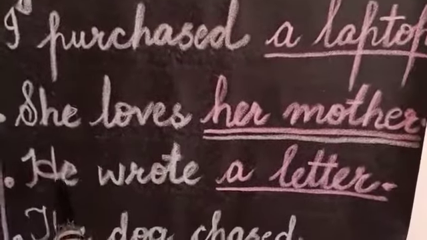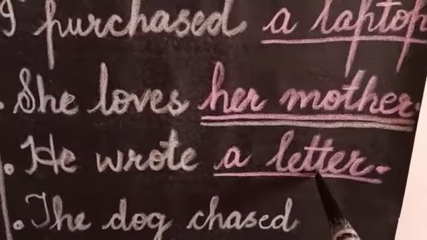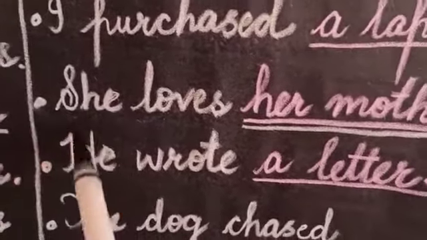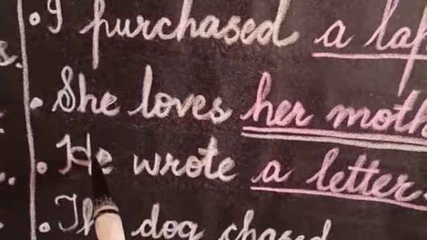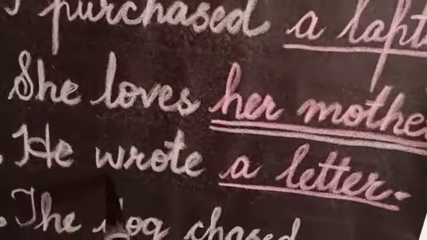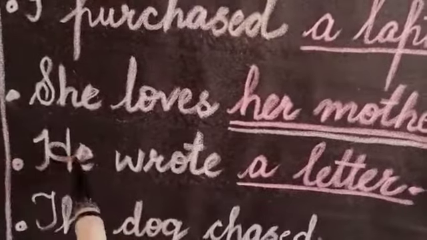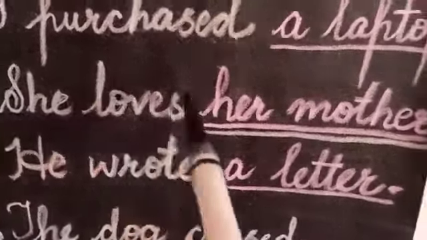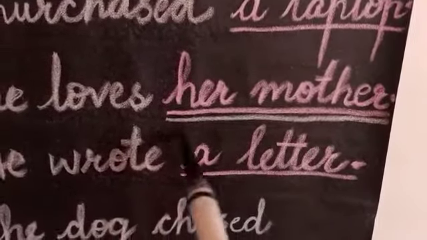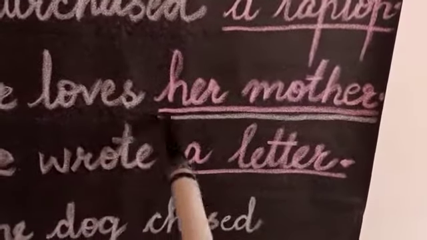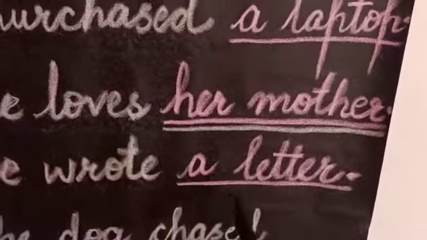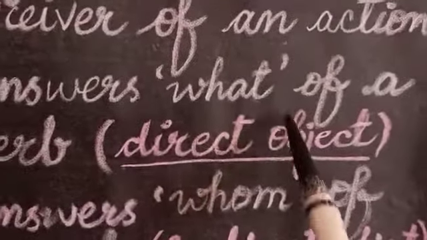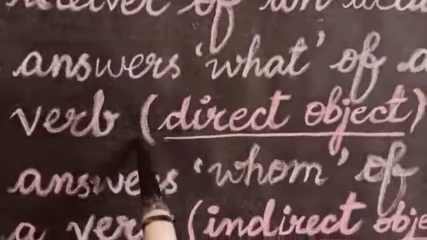Now you see, he wrote a letter. Who did the action? He. So we can say that he is the subject. Wrote is the action here. But what he wrote? If he wrote, we are telling he wrote. But you answer me what he wrote? He wrote a letter. So this a letter, it answers what of this verb? So we can say this a letter, it is a direct object because it answers what of a verb.